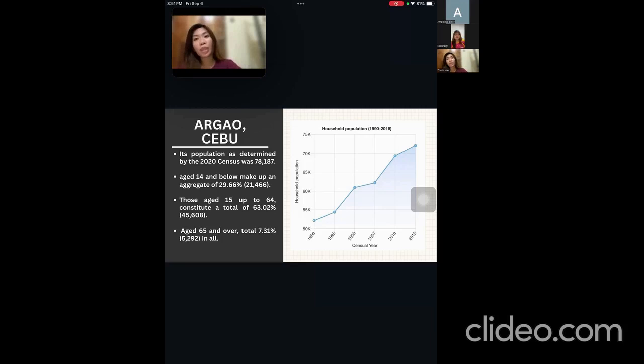Combining age groups together, those aged 14 and below, consisting of the young dependent population, make up an aggregate of 29.66% or 21,466. Those aged 15 up to 64, roughly the economically active population and actual or potential members of the workforce, constitute a total of 63%. And finally, the old dependent population, consisting of the senior citizens aged 65 and over, are a total of 7.31%, which is 5,292 in all.